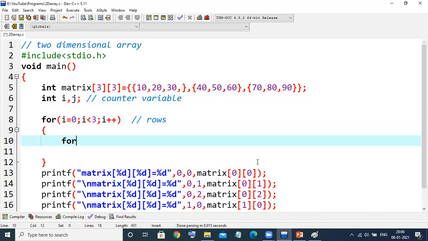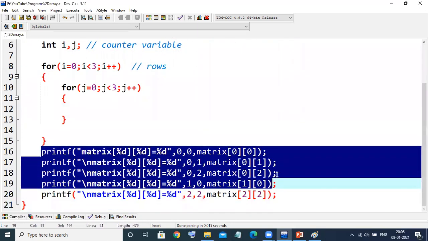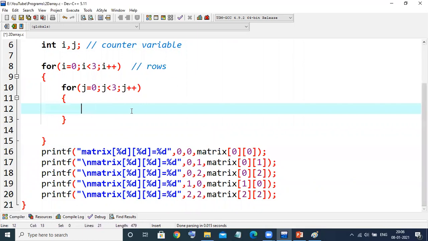I want 3 columns as well. So j is equal to 0. Now j also loops around how many times? 3 times. So j < 3 means it will go up to 2. Then j++. Now inside this, what I want is this printf statement. Yes or no? Only one I will take. See how to write the logic. I'm also telling that also.